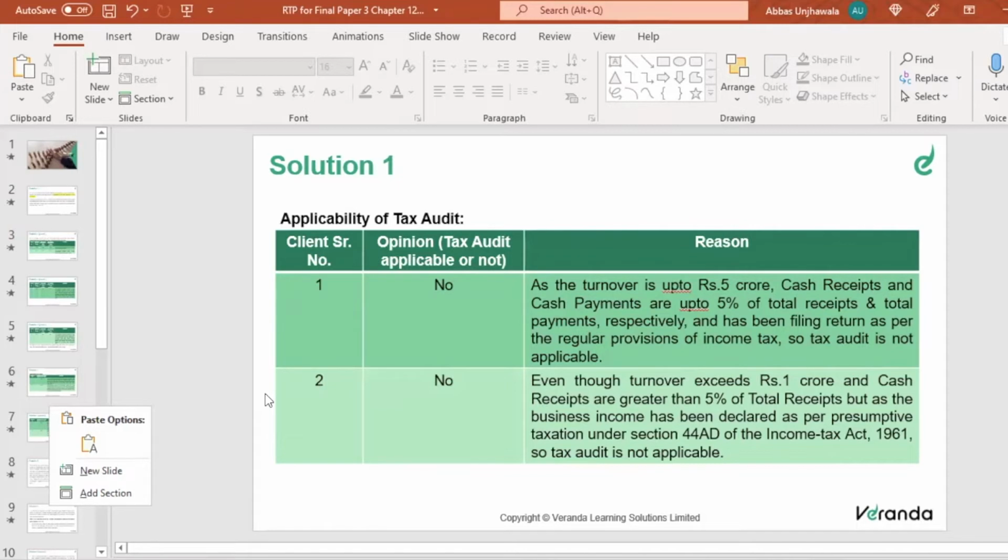So once you declare under 44AD and go as per 44AD, tax audit does not become applicable. But for 44AD to become applicable to you, the turnover cannot cross more than 2 crores. That is essential.